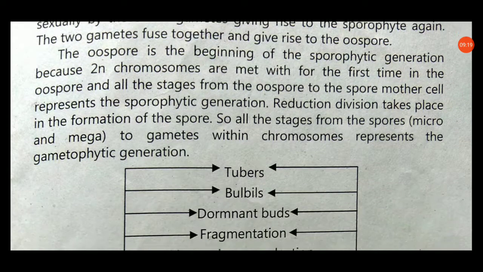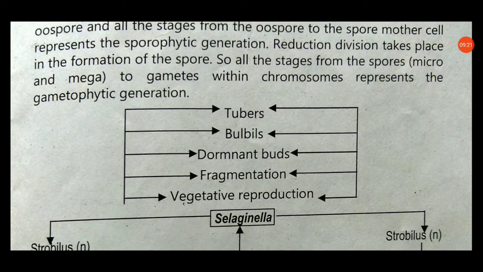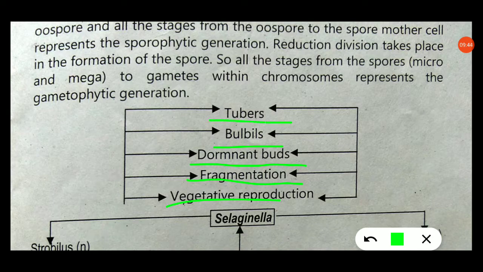Now diagrammatically we can see the alternation of generation in Selaginella. There are three types of reproduction: the first is vegetative, the second is asexual, and the third is sexual reproduction. Vegetative reproduction takes place by fragmentation, by dormant buds, and by the formation of bulbils and tubers. These are the four types of vegetative reproduction in Selaginella.